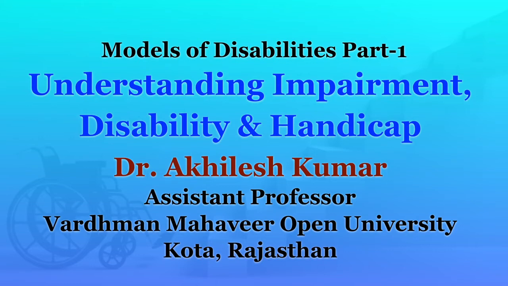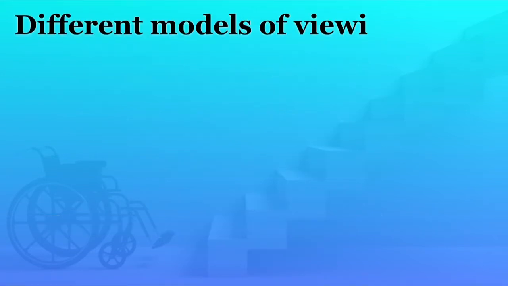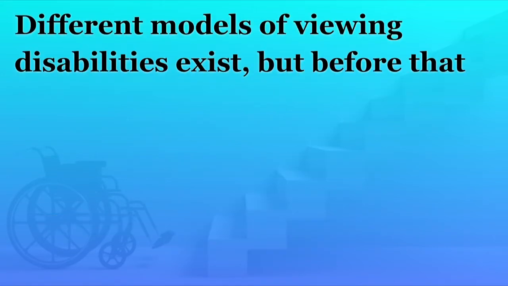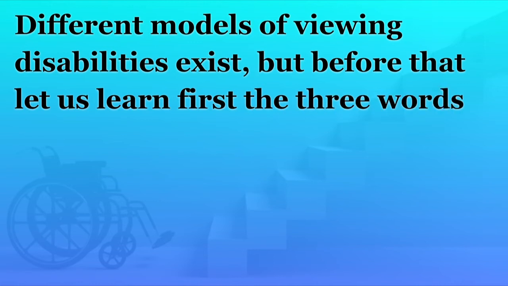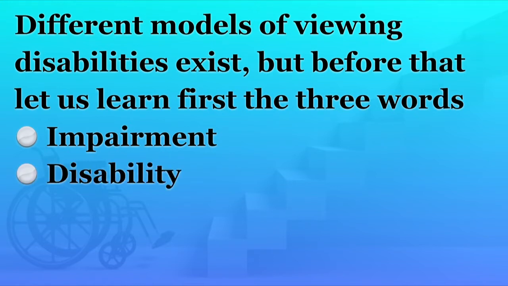Today in this class, we will discuss different models of disabilities. There are different models of studying disabilities which view disability from their own perspective, and which have different connotations. But before going to the different models of disabilities, let us first discuss the three words: impairment, disability and handicap.